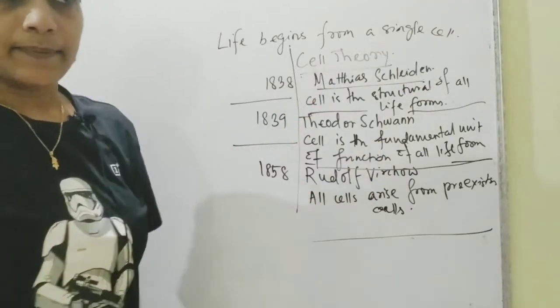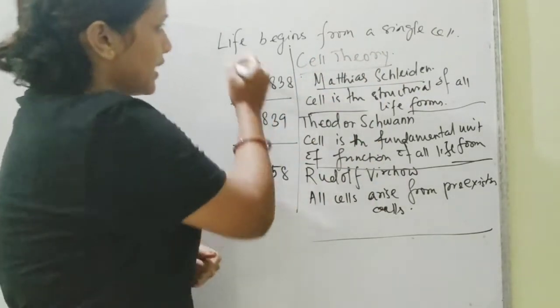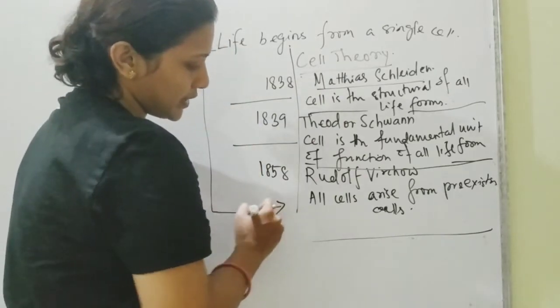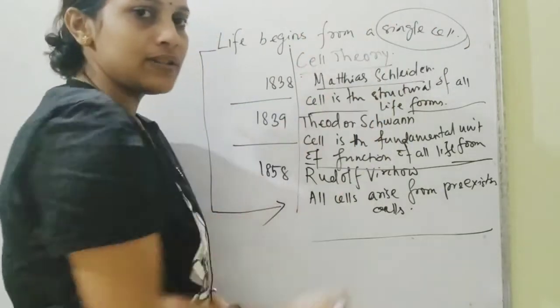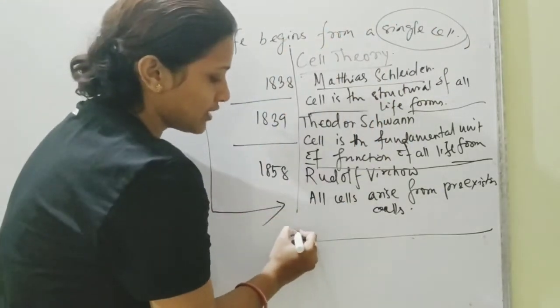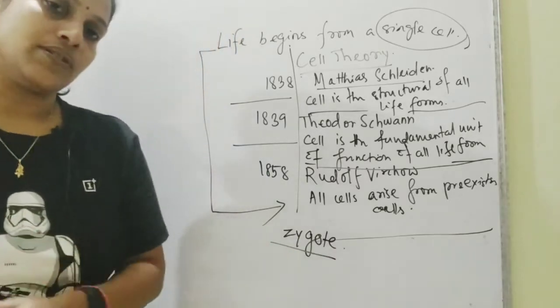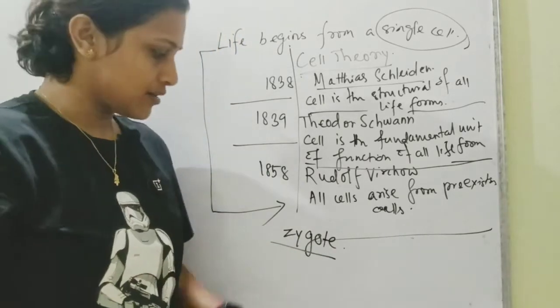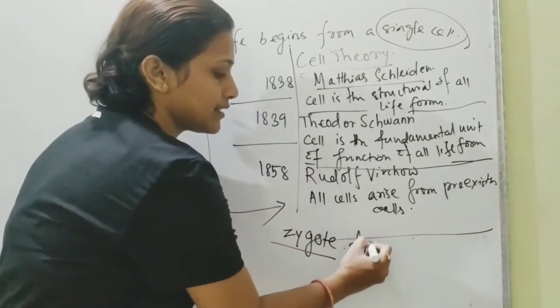From a single cell. How is this related to either of the cell theory propositions? It actually has its link from here. And do you know what the single cell is all about? The single cell is the zygote, which is the product of the fertilization of sperm and ovum. This zygote is a diploid single cell.